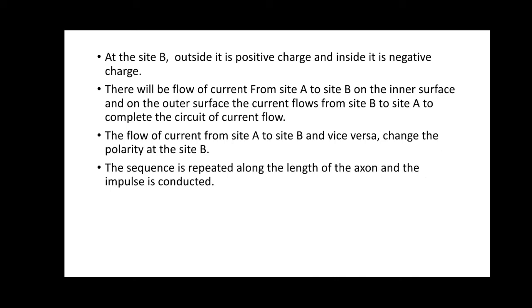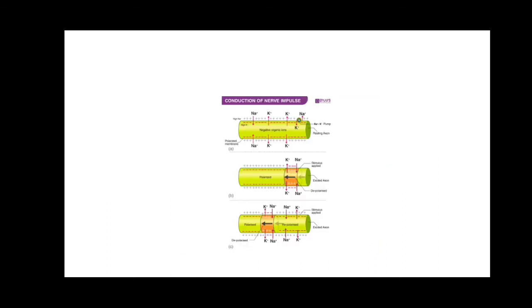Because of the completion of the circuit current flow. So this flow of the current from site A to site B and vice versa will change the polarity at site B. So this is repeated across the length of the axon, and then the impulse is conducted. So this is what I have shown here, the same thing.